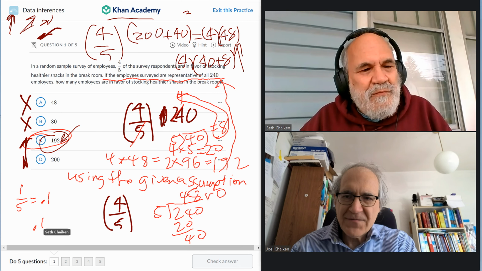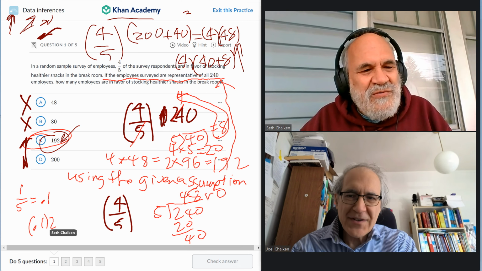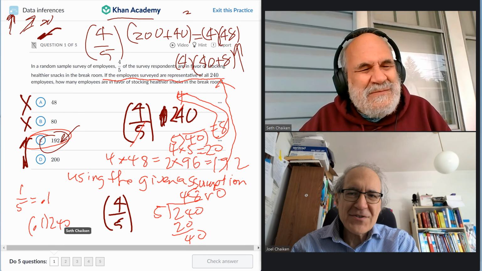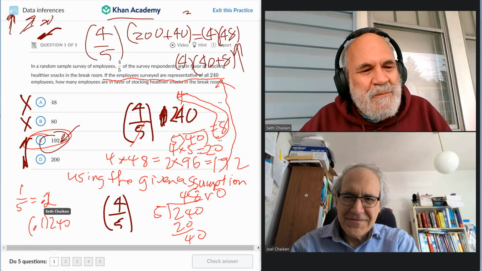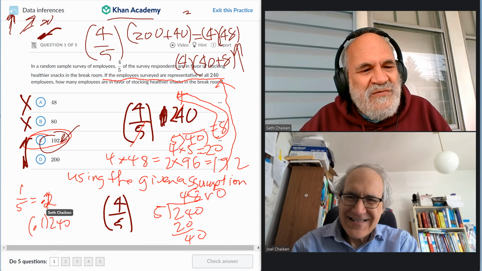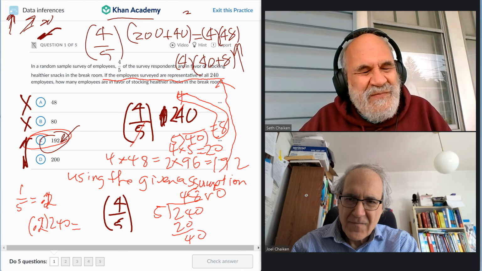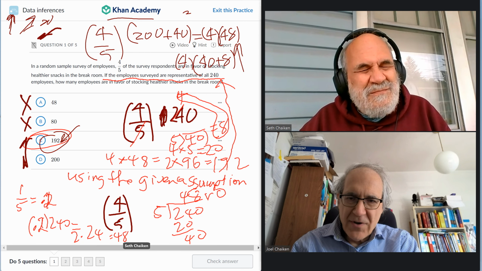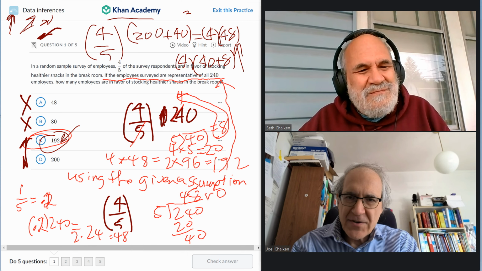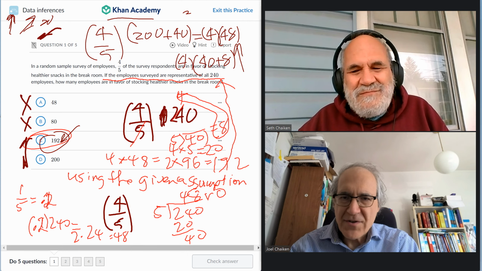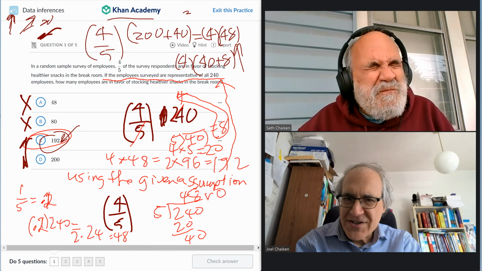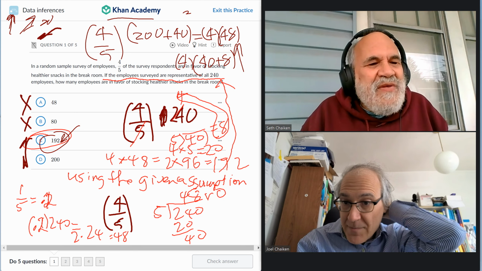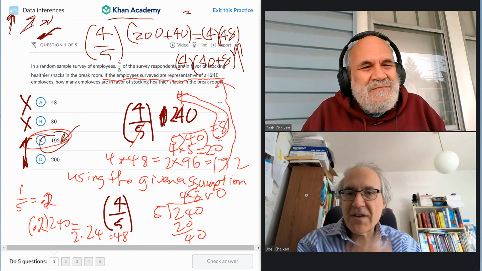Another way of doing it: 1/5 is 0.2. So 1/10 of 240, times 2. But all this is a moot point, because the SAT is going to go digital the whole way. So we're just showing how to do it through non-calculator math. But the key to the data inference problem is to read it carefully.